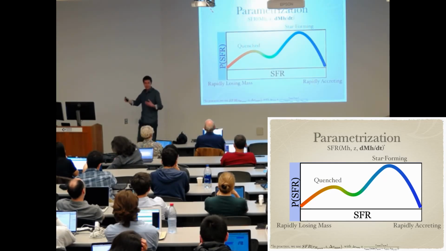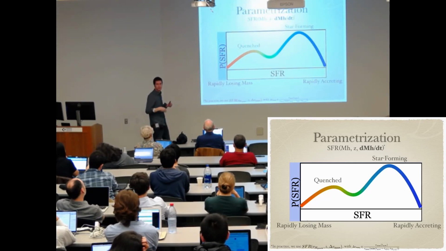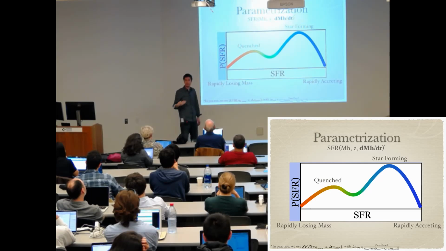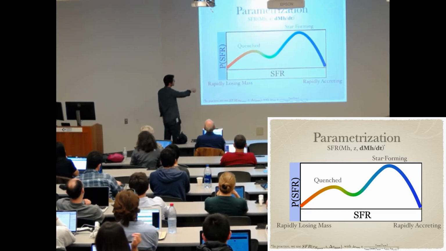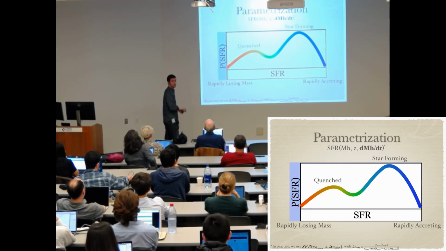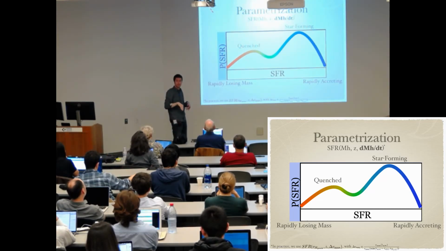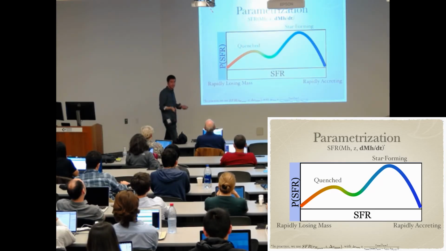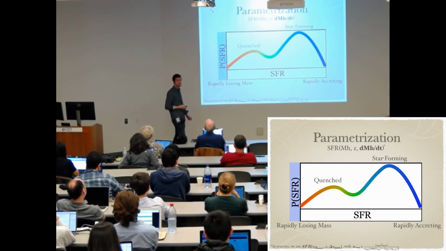And the observable that really constrains this most is the correlation function for quenched galaxies versus star-forming galaxies. Where that comes from is that satellites, which are rapidly losing mass, are much more clustered than field galaxies. And so if we have only the quenched galaxies going into satellites, then you have a much higher difference between the quenched galaxy correlation function and the star-forming galaxy correlation function. So over the widest redshift range and mass range that we can get data about correlation functions for star-forming and quenched galaxies, then we can increase the knowledge that we have about the correlation between galaxy and halo assembly.